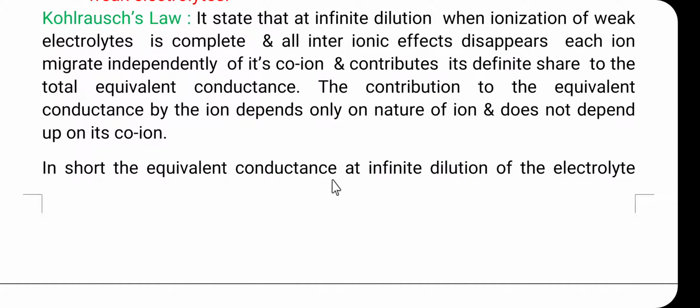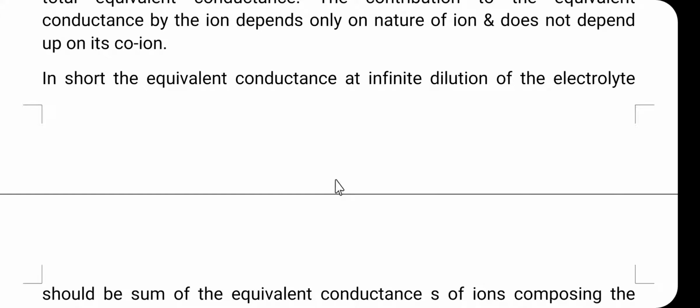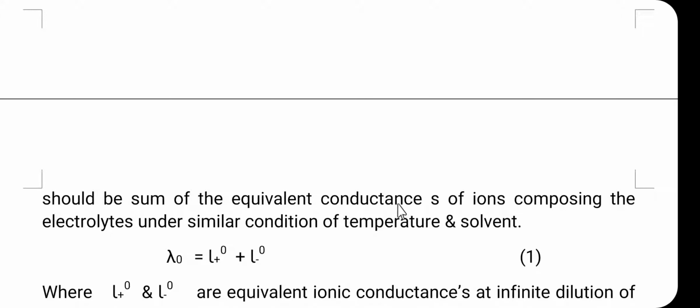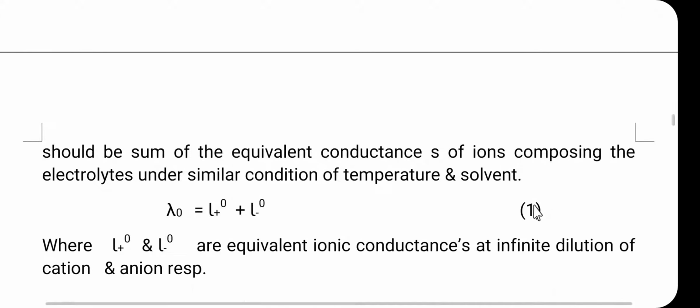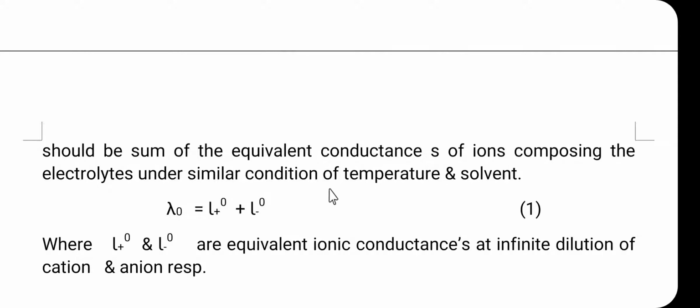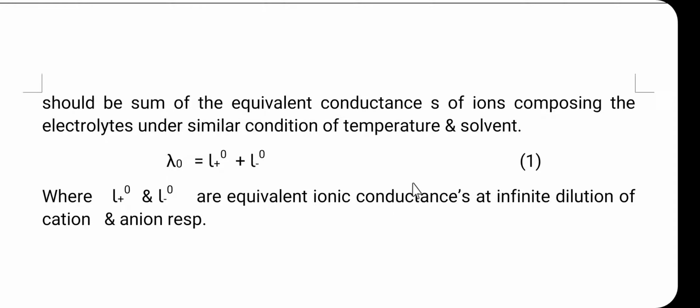In short, the equivalence conductance at infinite dilution of an electrolyte should be the sum of the equivalence conductances of the ions composing the electrolyte under similar conditions of temperature and solvent. So here is the equation as per Kohlrausch law: lambda 0 is equal to the equivalence ionic conductance for the cation at infinite dilution plus the equivalence ionic conductance for the anion at infinite dilution. So here, friends, these two are the equivalence ionic conductances at infinite dilution for the cation and the anion. So this is as per Kohlrausch law.